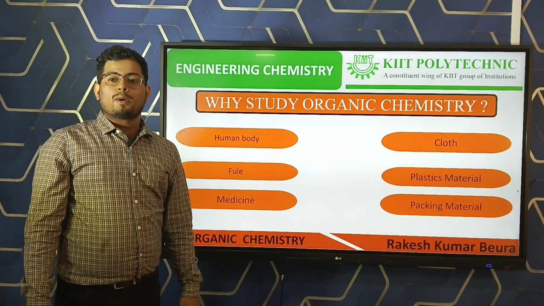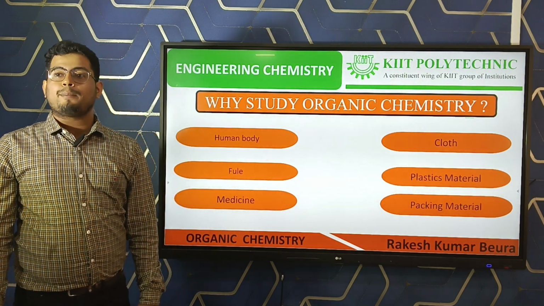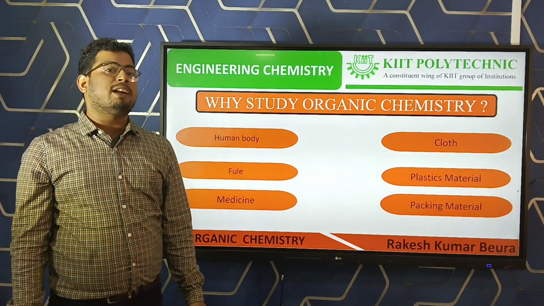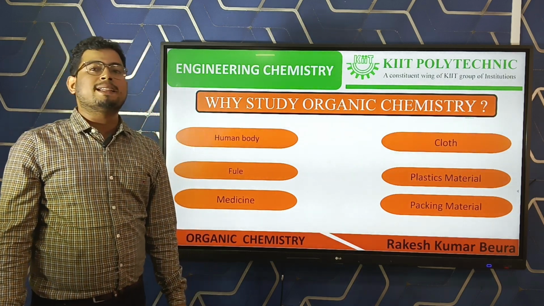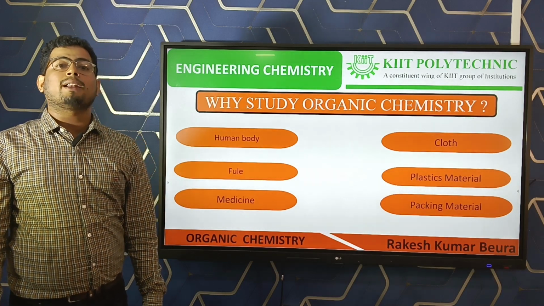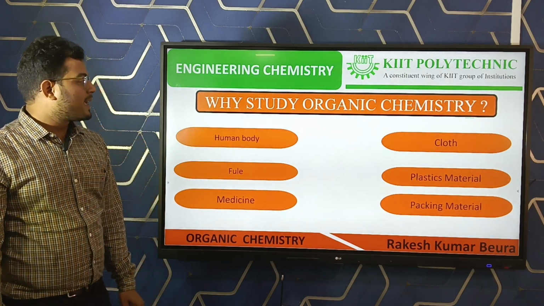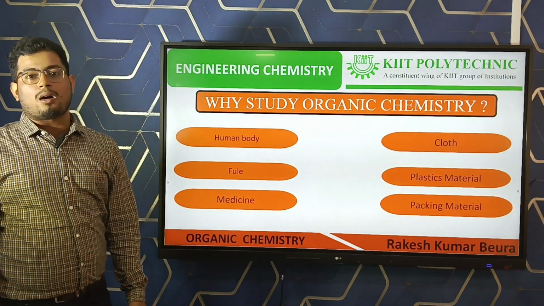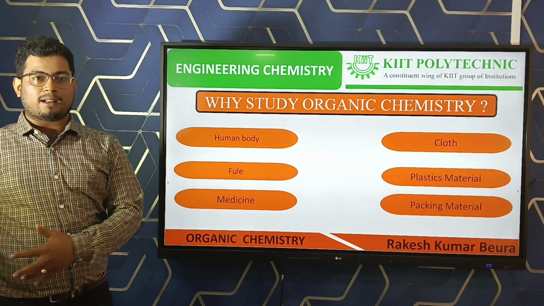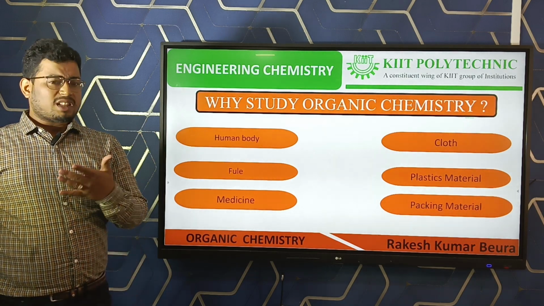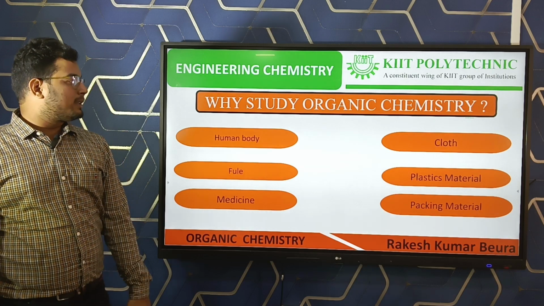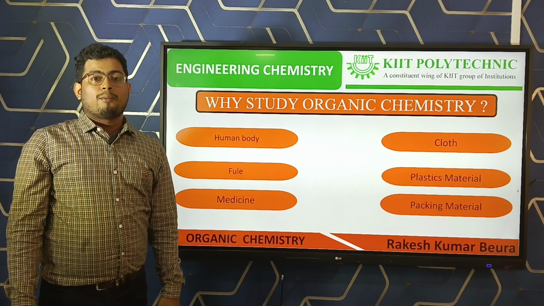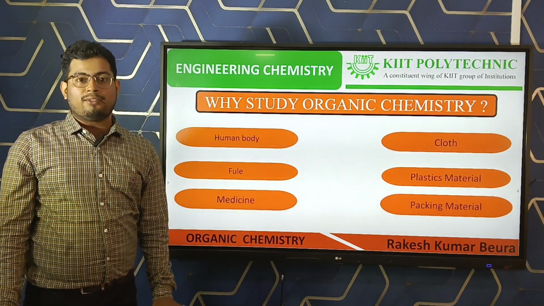Then medicine. We use medicines for different medical issues, but all medicines are also organic compounds. Then plastic materials like plastic buckets, mugs, refrigerator materials, air conditioner materials, etc. These plastic materials are made from bakelite, polyvinyl chloride. We all know polyvinyl chloride.